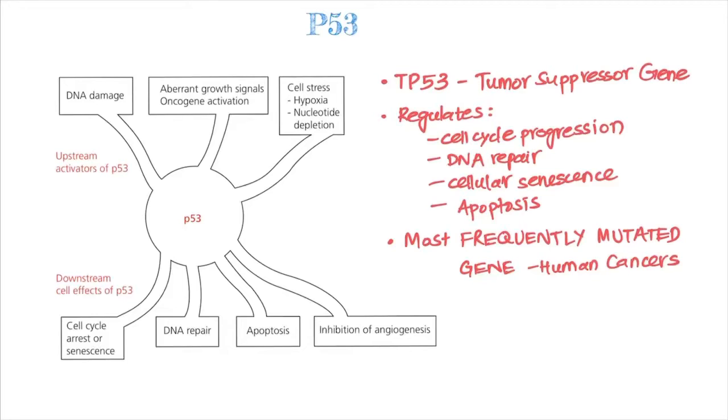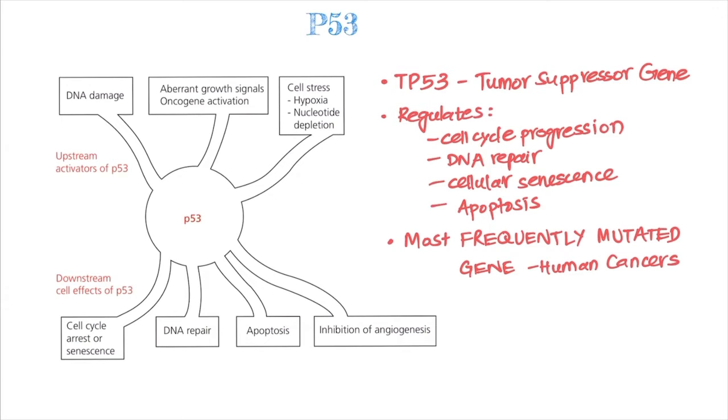Welcome back to the channel, and today we are going to discuss in detail the guardian of the genome, the P53. It is encoded by a very important tumor suppressor gene which plays a vital role in cancer development. It is called TP53. And why does it have such a vital role? Because it regulates cell cycle progression, DNA repair, cellular senescence, and also apoptosis. We'll get into much more detail of all these topics and its regulation soon in this video.